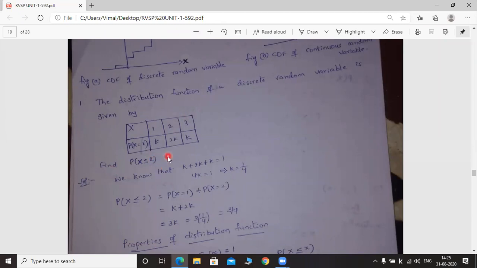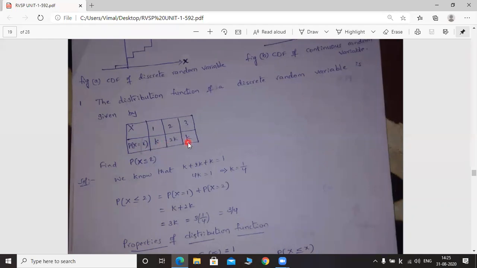How can we find the probability of capital X less than or equal to 2? Here, what is the value of small x? 2, isn't it? The small x value is 2 only. Now find the cumulative distribution function. Before that, see the table. Capital X takes the values 1, 2, 3, whereas the corresponding probabilities are given as k, 2k, k.